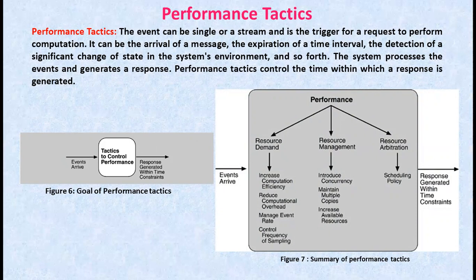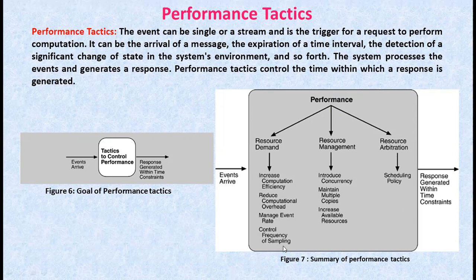Event streams are the sources of resource demand. Here the two characteristics of the demand are the time between the events in the resource stream and how much of the resource is consumed by each requester. So one tactic for reducing latency is to reduce the resource required for processing an event stream. Here we have: increase computational efficiency, reduce computational overhead, manage event rate, and control frequency of sampling.